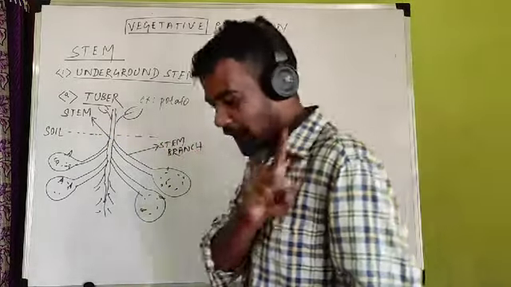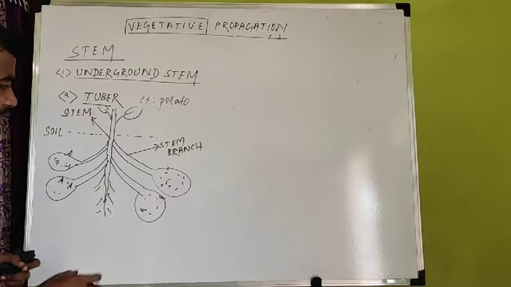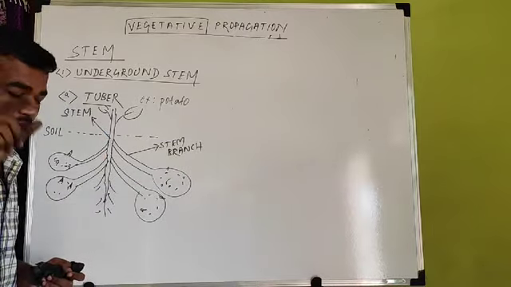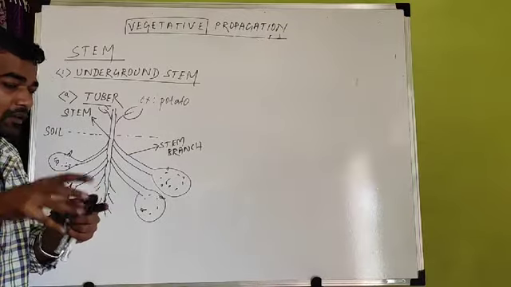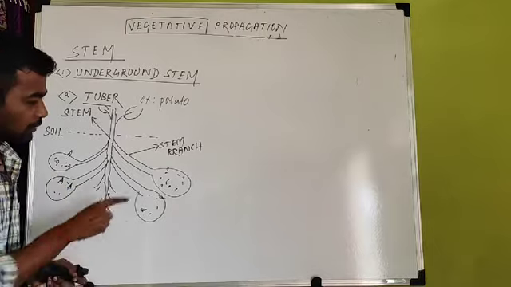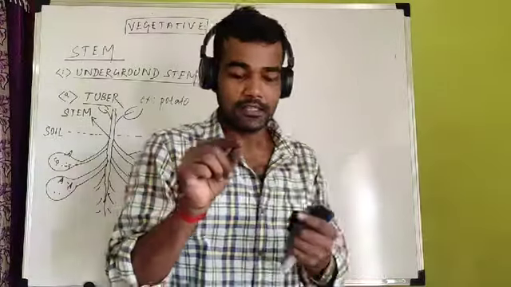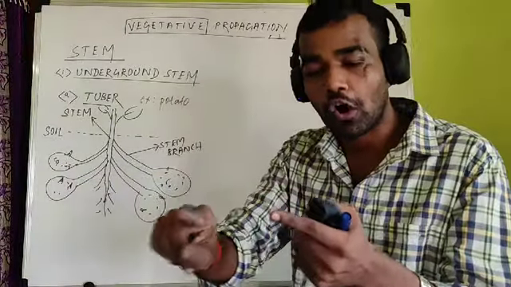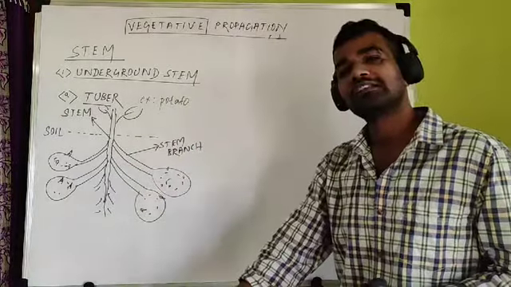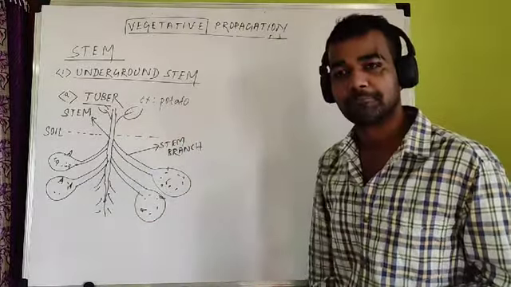Potato. So that's why, when you keep potato for a long period in your home, what happens? Green color growths develop at places. You can find there is a growth of green color structures on the potato surface, and these are the vegetative propagation. If you cut that green portion of the potato and put it in the soil, a new potato plant will develop inside the soil again by this vegetative propagation of the underground stem. Clear?